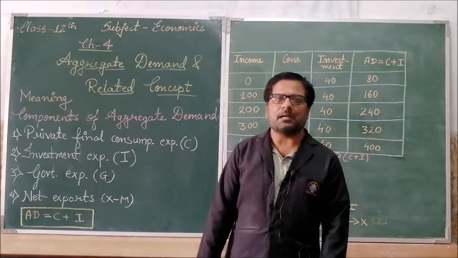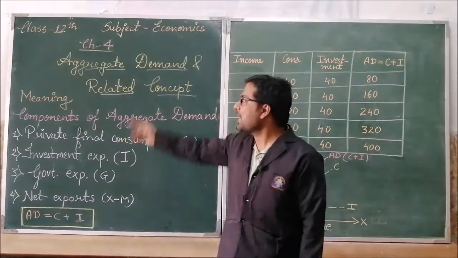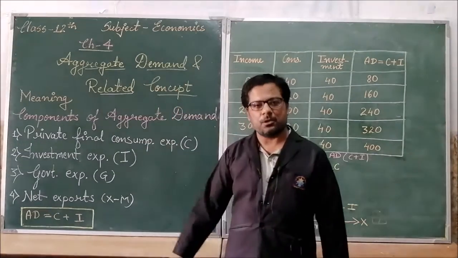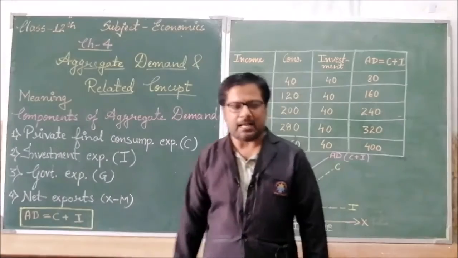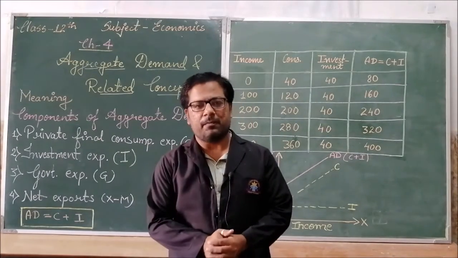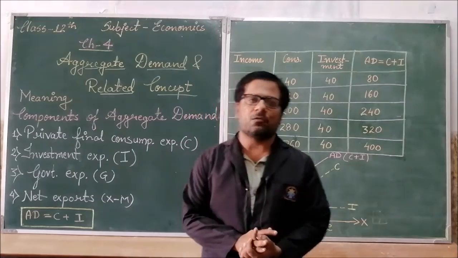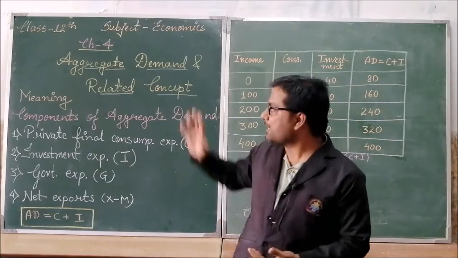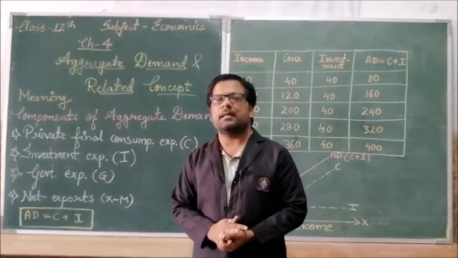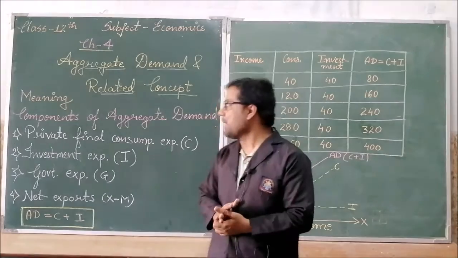Today we are going to start a new chapter, chapter number 4 of macroeconomics, that is aggregate demand and related concepts. So what is aggregate demand? In class 11, in microeconomics, we have studied market demand. What was market demand? It was the demand for a particular product. But in class 12, we are going to study the demand as a whole. Aggregate means the whole demand.